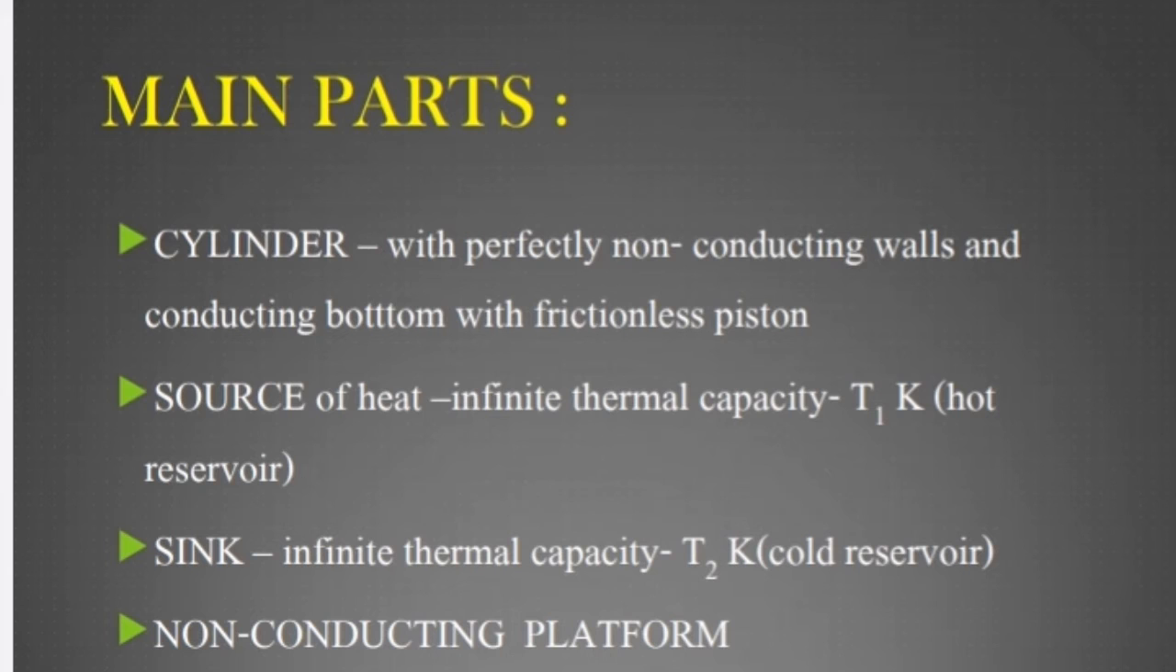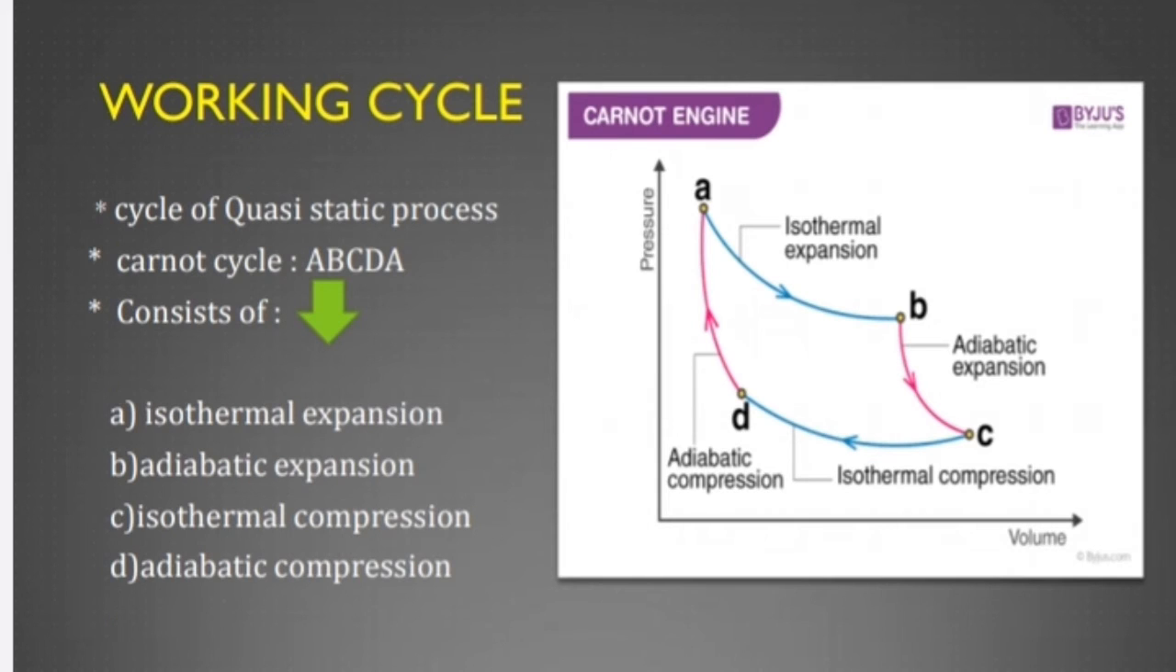So moving on to the main parts of the Carnot engine. We have four main parts. For the first one, cylinder with perfectly non-conducting walls and conducting bottom with a frictionless piston. The second one, source of heat, infinite thermal capacity denoted by T1 Kelvin, and it's a hot reservoir. And the third one, sink with infinite thermal capacity T2 Kelvin with cold reservoir. And the last one, non-conducting platform.